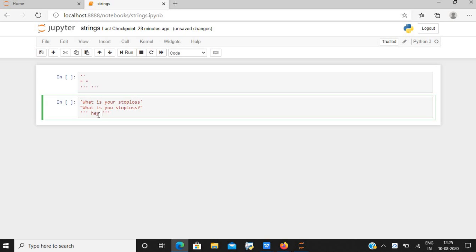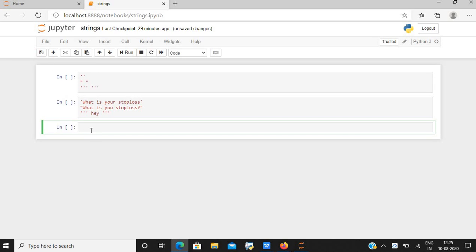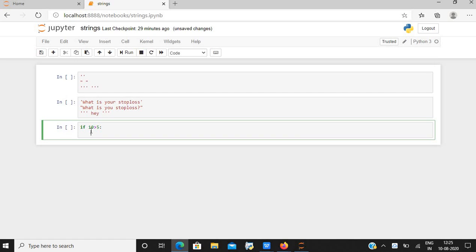Now let us talk about indentation. Indentation refers to the spaces at the beginning of a code line. For example, if we want to define an if-else code: if 10 greater than 5, print 10 is greater than 5. Here, as you can see this space, this is indent. We can give indentation by either clicking on tab or giving 4 spaces. Let us run this code.